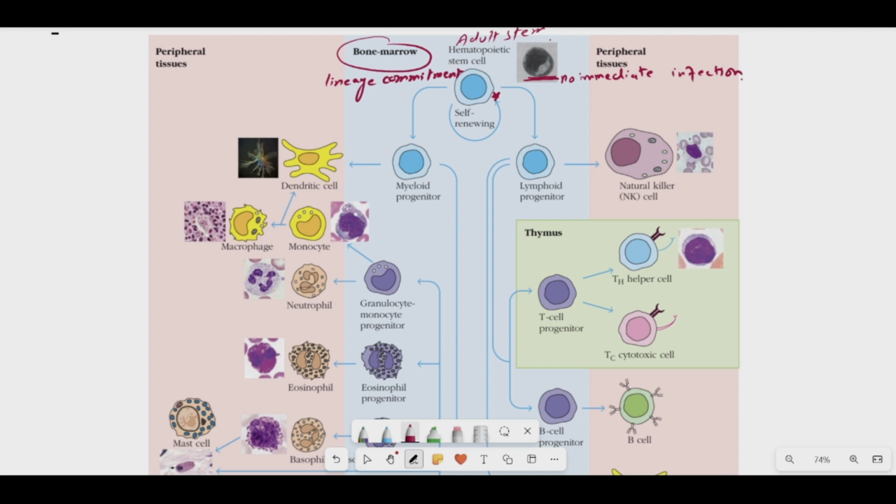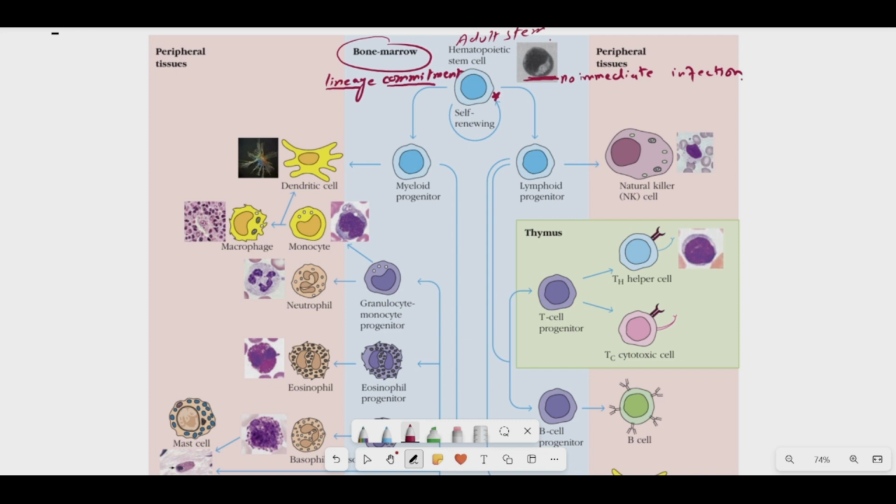Okay, and one thing you have to keep in mind, once it undergoes the lineage commitment process, it has decided that now I have to lose my own identity and I have to undergo the division process and differentiation process, and I have to produce the different types of immune cell lineages so that the body can effectively fight the infection.